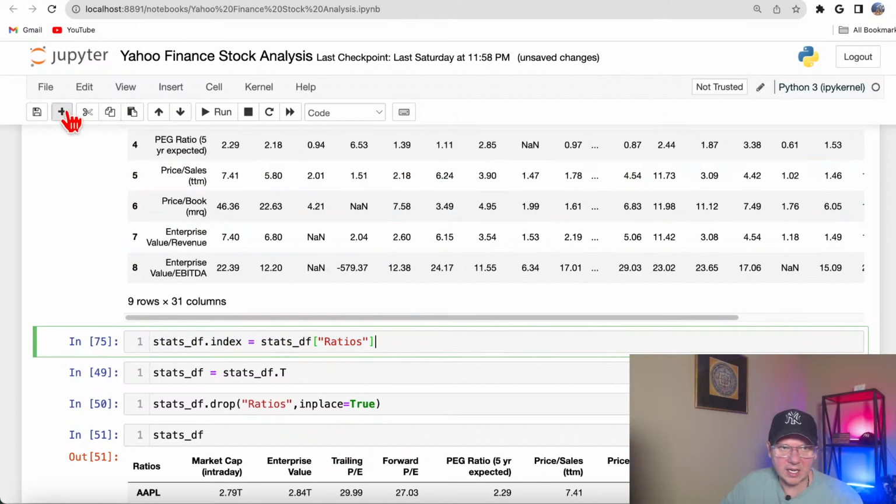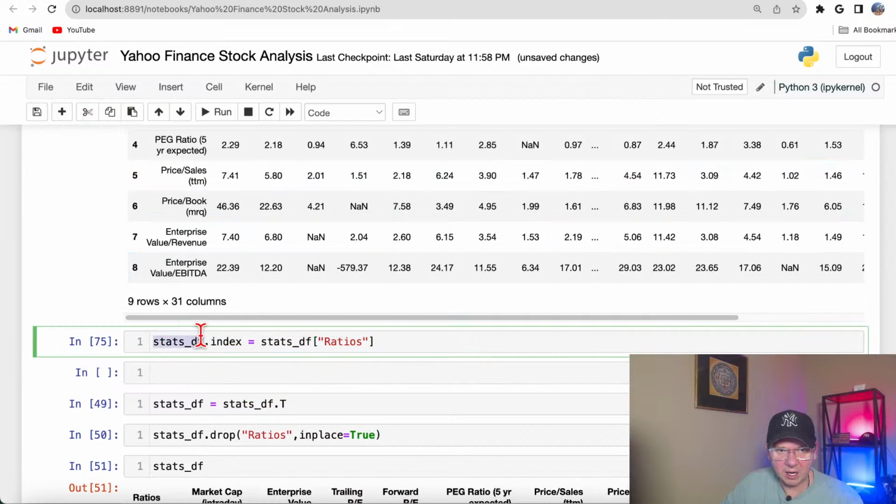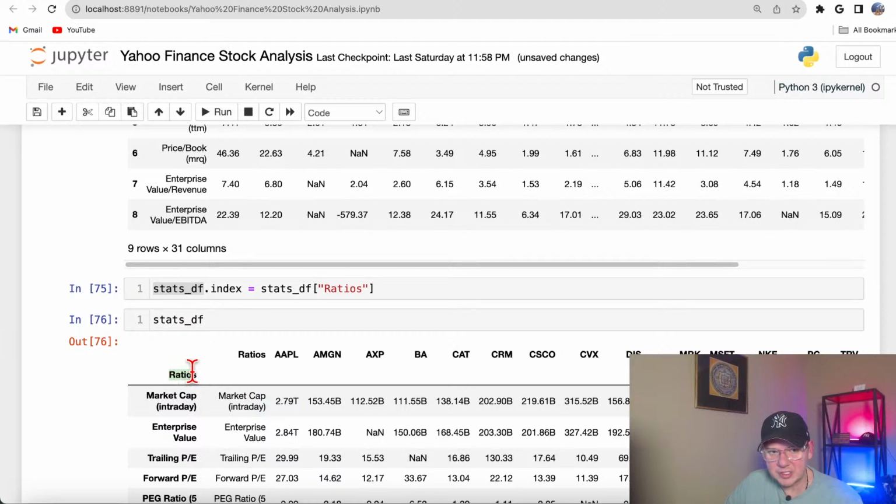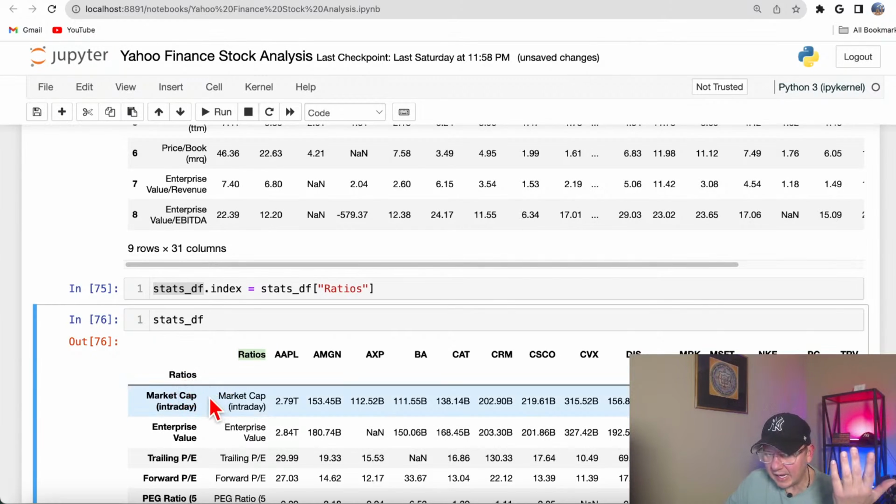So now take a look how it looks now. So now I got ratios here as index and ratios here as a column. The reason why Pandas prints this on 2 different levels is simply because Pandas is trying to tell you that these ratios would be the index and these ratios would be the column, 2 different animals, right?